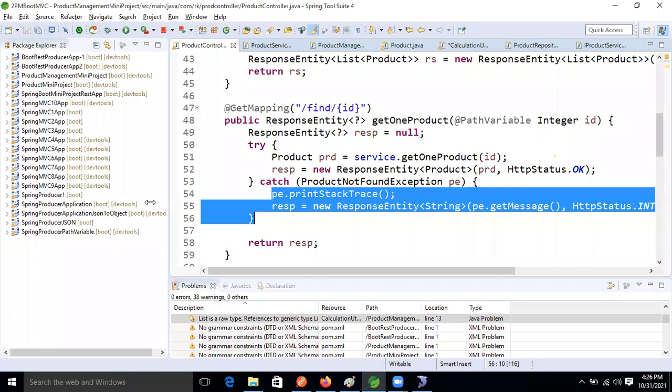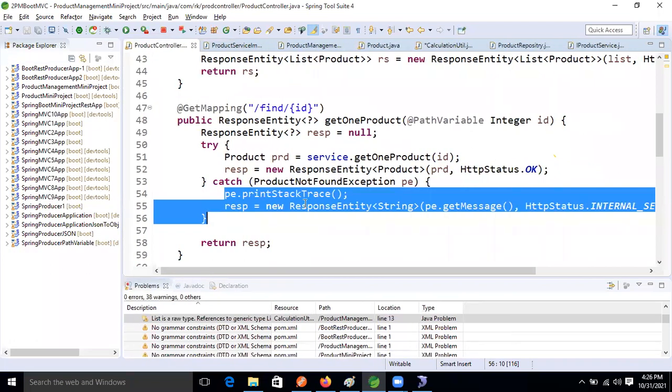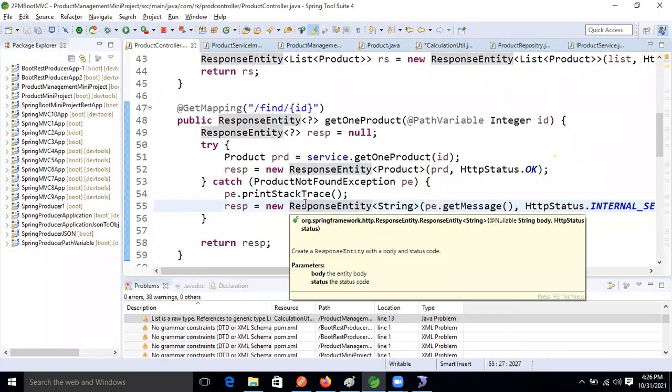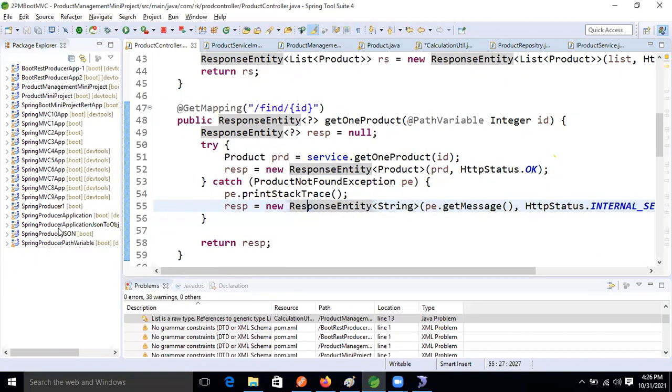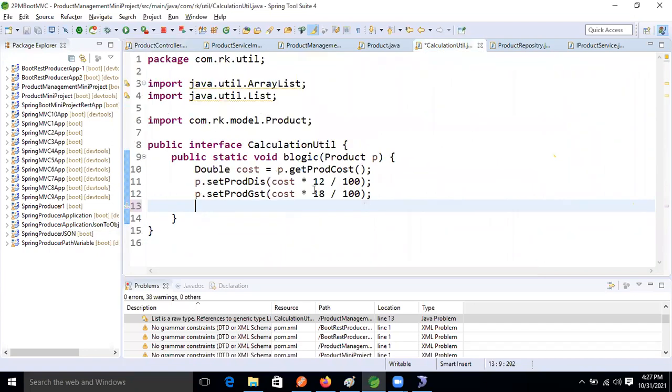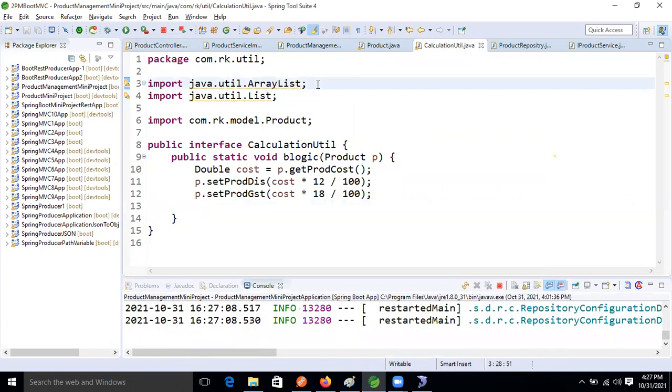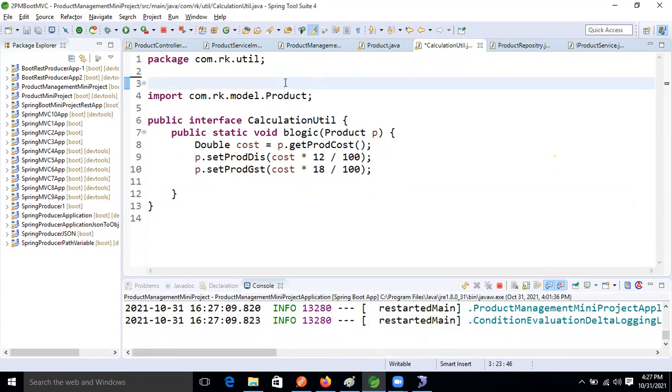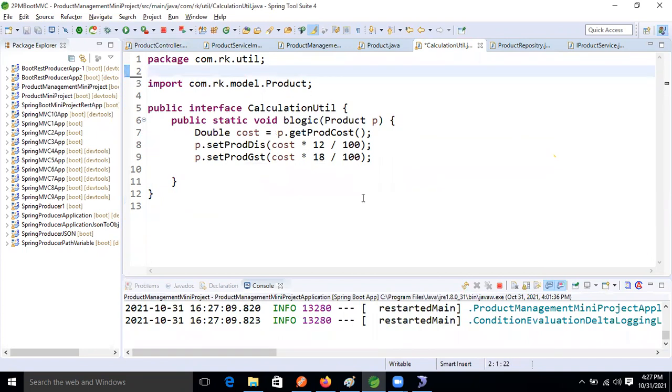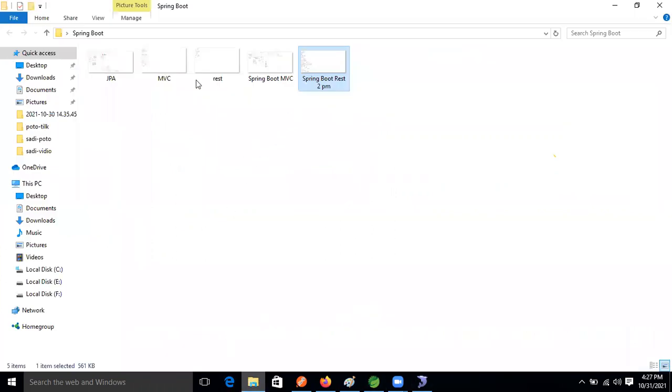Don't generate that file in the project only, guys, because if the file is generated in the project only, then our project performance will decrease, so that is also not good, guys. So for that, we need to generate that log file outside from the project. So I'm taking one folder, guys. Let's take one folder here.